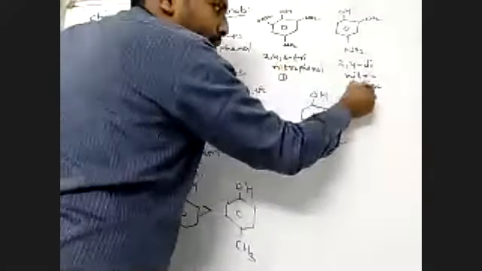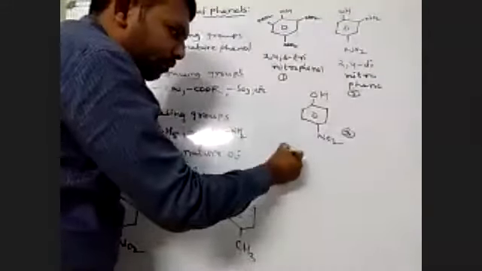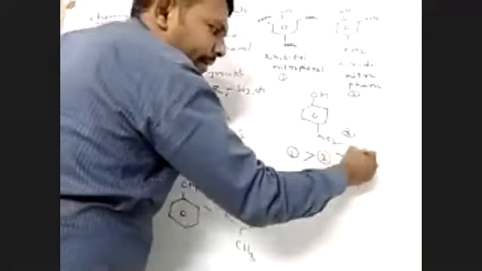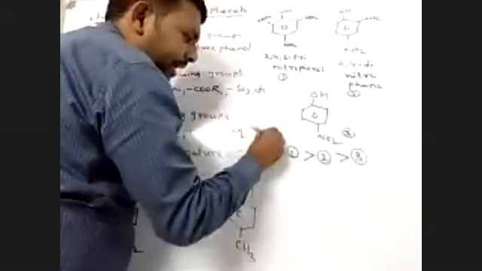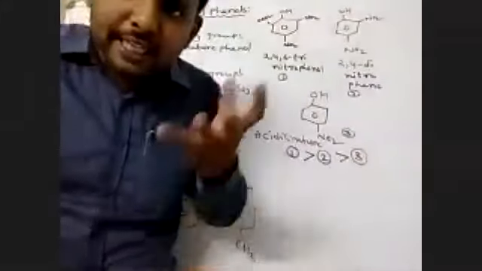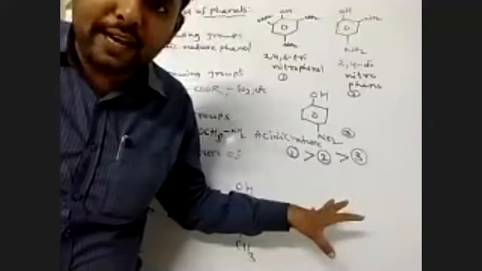Which is more acidic? Suppose this is 1, this is 2, this is 3. The first one has three withdrawing groups present on the phenol. As the withdrawing groups increase, the acidic nature of phenols increases. So the first one is more acidic compared with the second one, and the second one is more acidic compared with the third one. So as the number of withdrawing groups increases, the acidic nature of phenols increases.